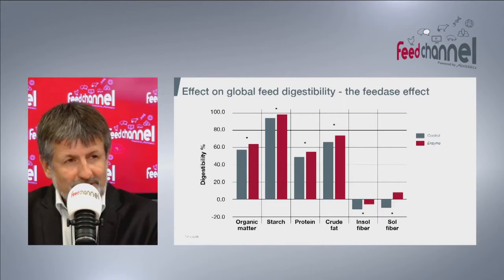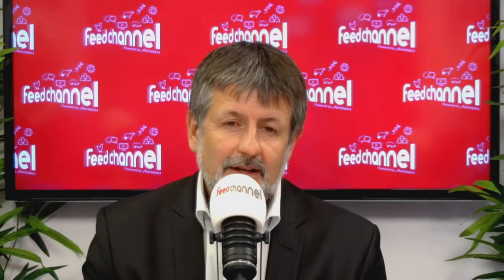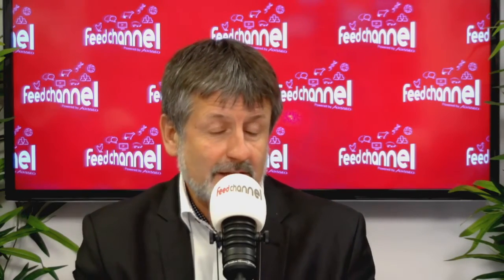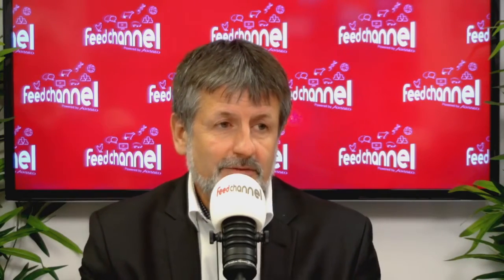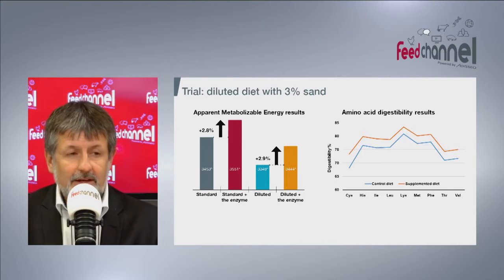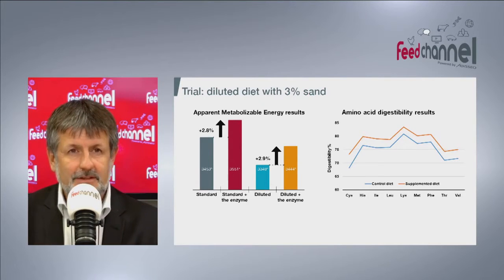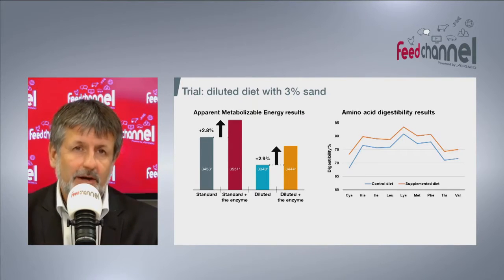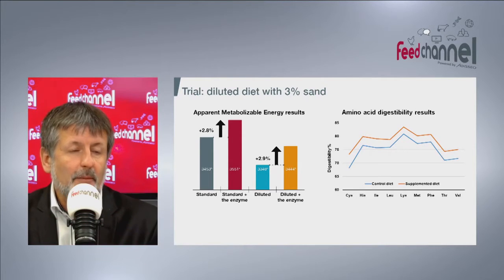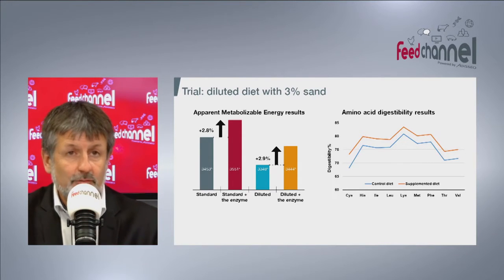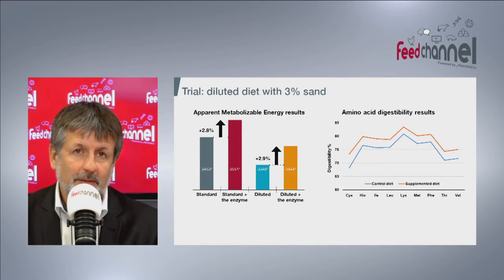To validate this concept of global feed digestibility, we took roughly the same type of diets and diluted them with 3% of sand, which decreases the digestibility of the diet. On the left part of the slide, you can see the standard diet and the diluted diets. Looking at the energy availability, or apparent metabolizable energy, you can see that it decreases by 3% the level of energy available for metabolism.